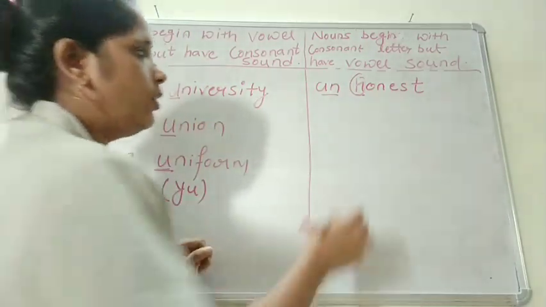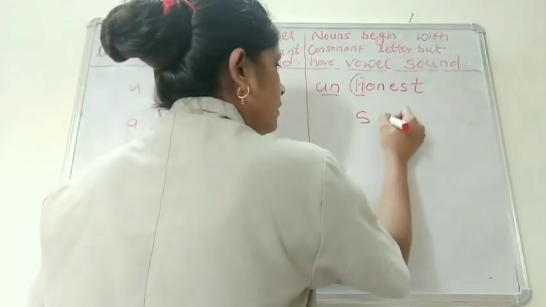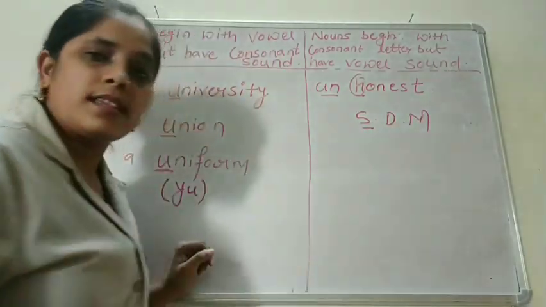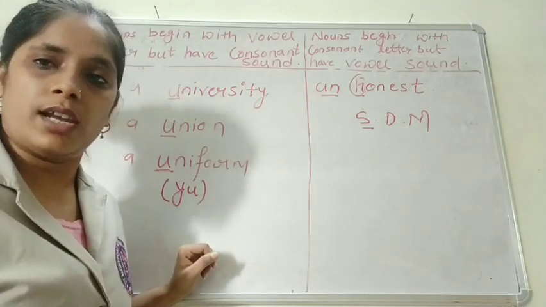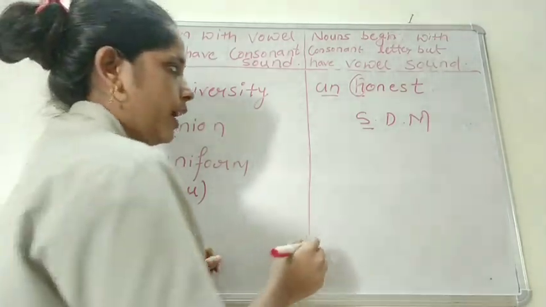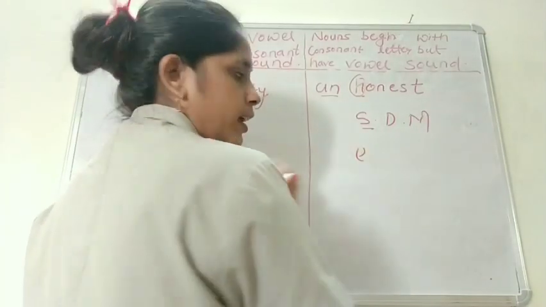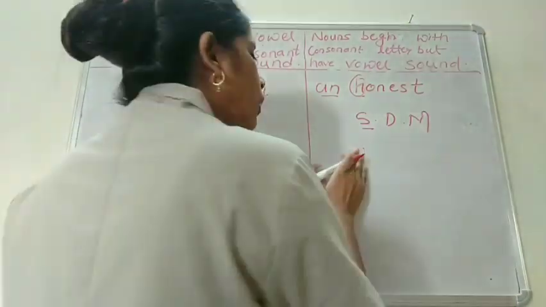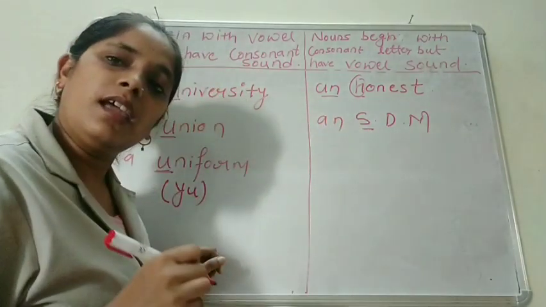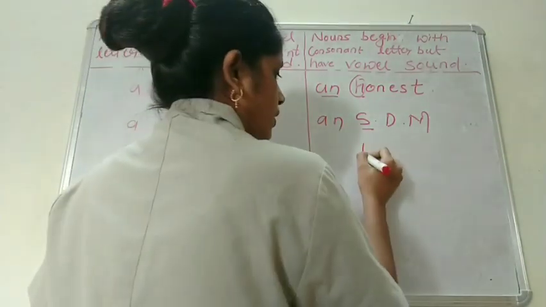Okay, now the second one is S-D-N. See here, S is what? Consonant. But the sound is vowel. So here I will write an S-D-M.